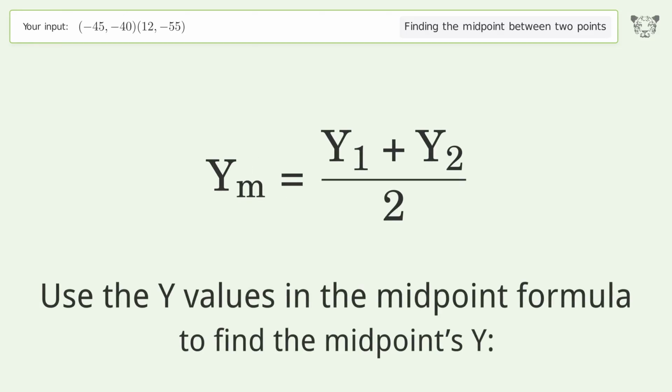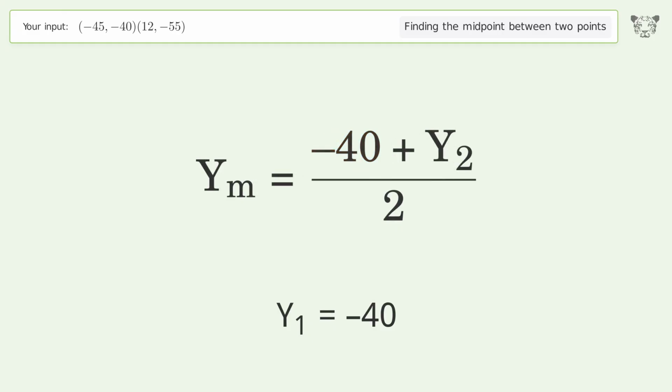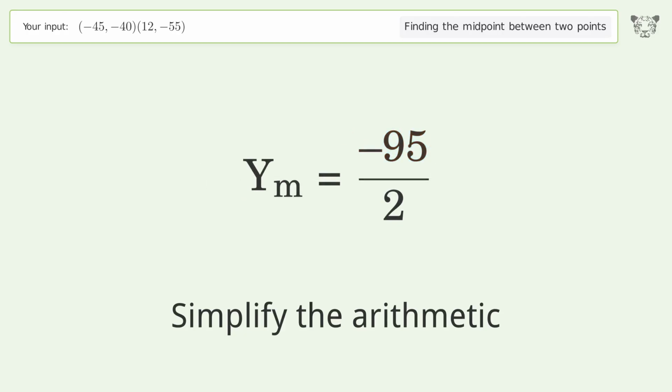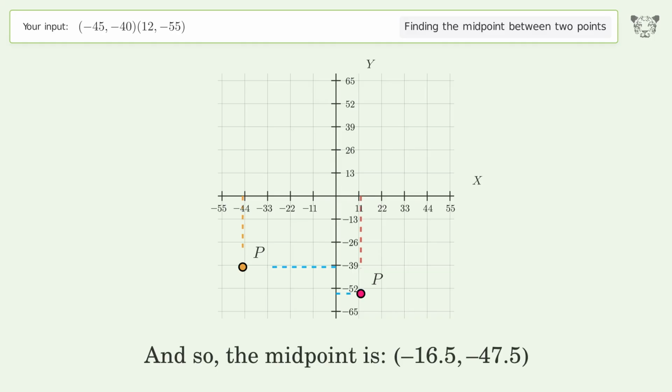Use the y values in the midpoint formula to find the midpoint's y. y1 equals -40. y2 equals -55. Simplify the arithmetic. And so, the midpoint is -16.5, -47.5.